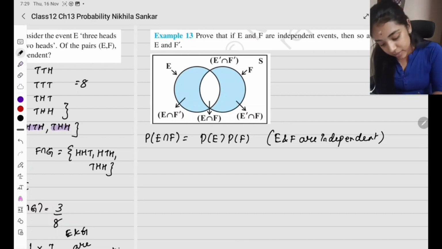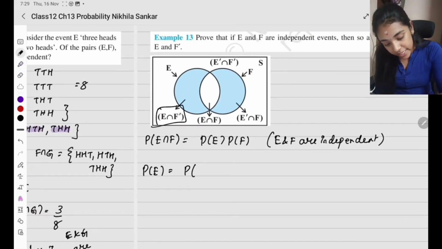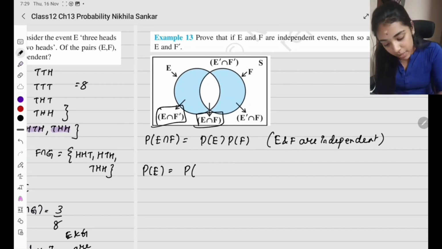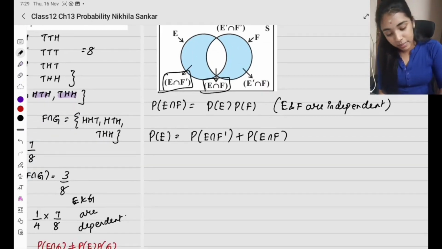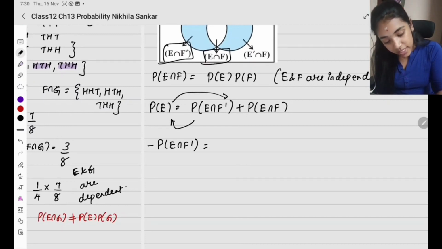How can I write E? I can write probability of E as probability of what you see from the diagram. So this is going to be probability of E intersection F dash plus probability of E intersection F. Correct? So what am I going to do? I'm going to bring this to this side and this to the other side. So I have minus probability of E intersection F dash equals probability of E intersection F minus probability of E.